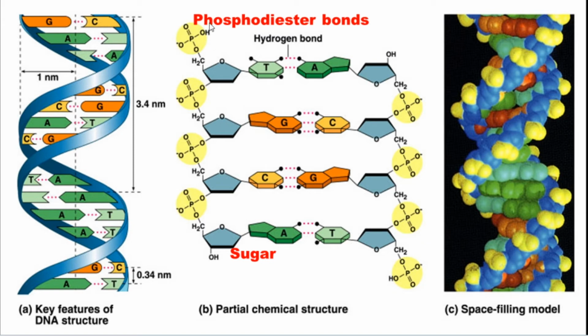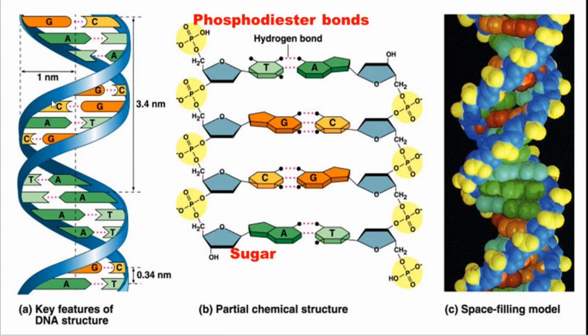They have given a little detail about the partial chemical structure of the DNA, and the space-filling models. So when you look at the chromosome, the DNA is like this. This is one segment of the DNA, a complete segment.